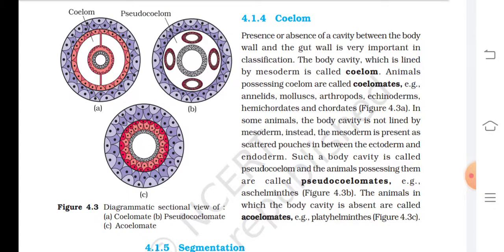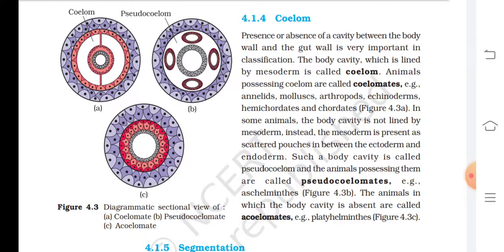Presence or absence of a cavity between the body wall and the gut wall is very important in classification. The body cavity which is lined by mesoderm is called coelom. Animals possessing coelom are called coelomates. Examples are annelids, mollusca, arthropods, echinoderms, hemichordates and chordates, that is given in figure 4.3a.